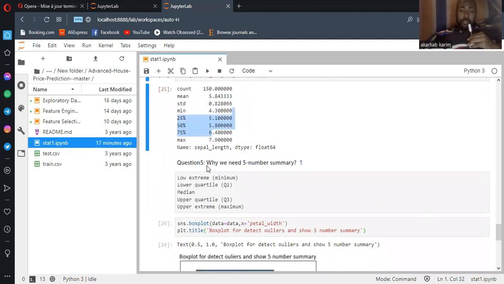I have another question here. Why do we need the five number summary? The five number summary includes the minimum, the lower quartile, the median, the upper quartile, and the maximum.